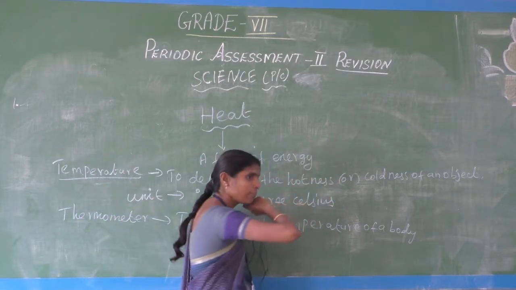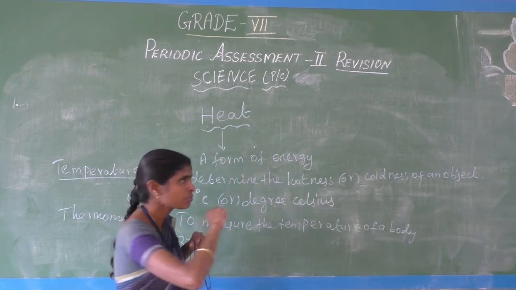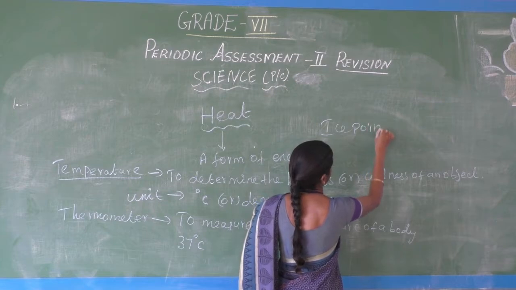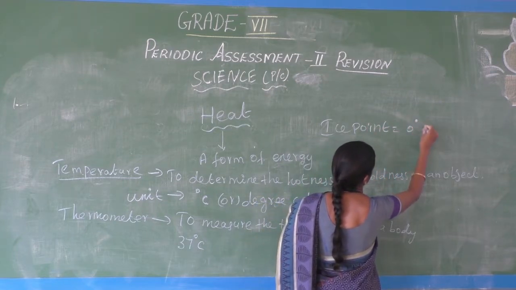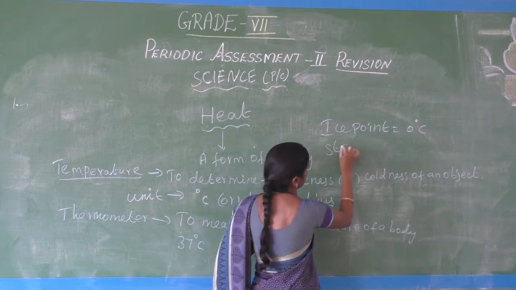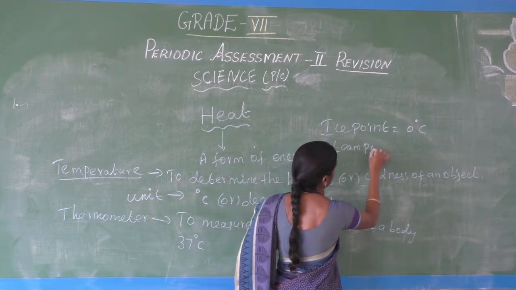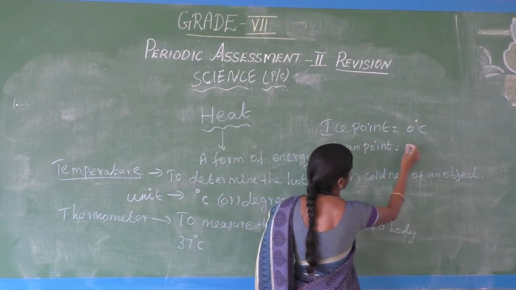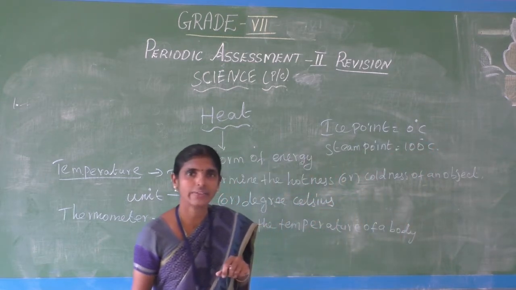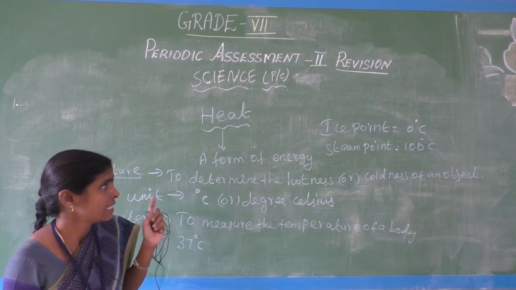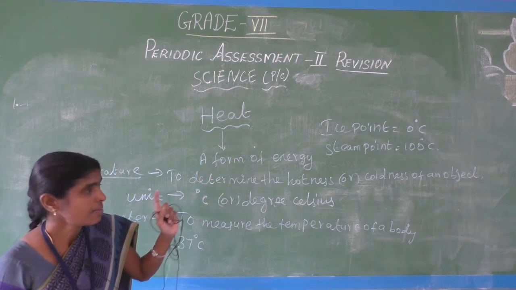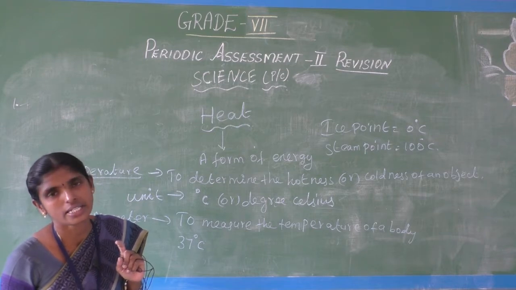Ice point is 0 degree Celsius. Steam point is 100 degree Celsius.